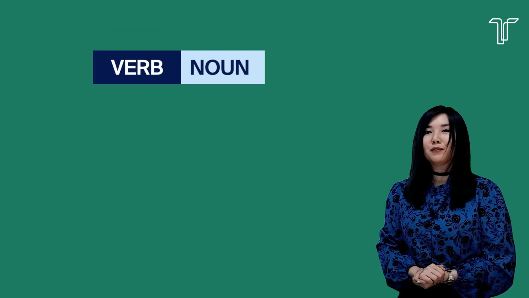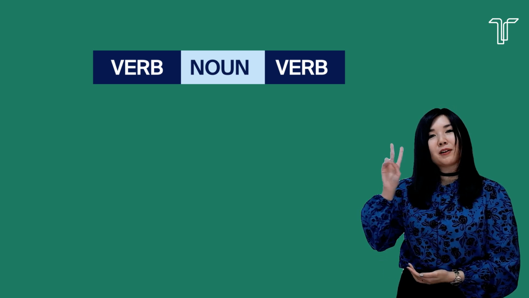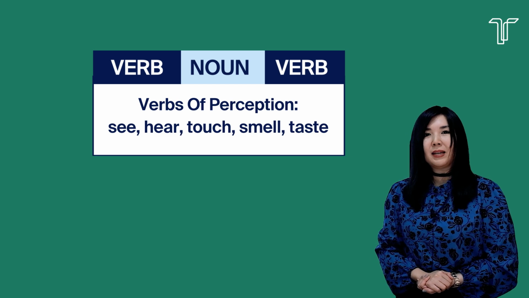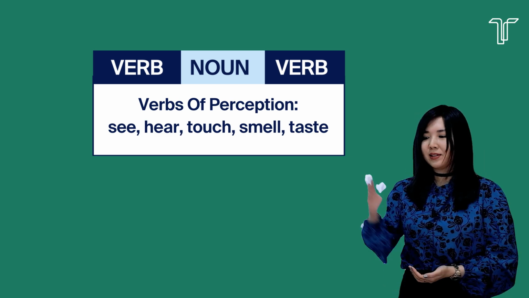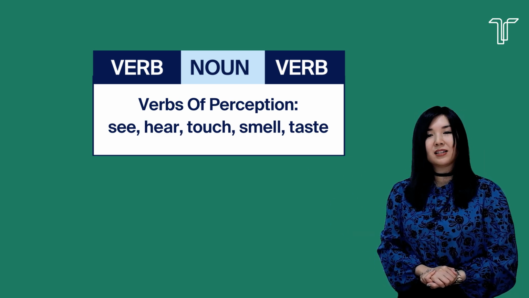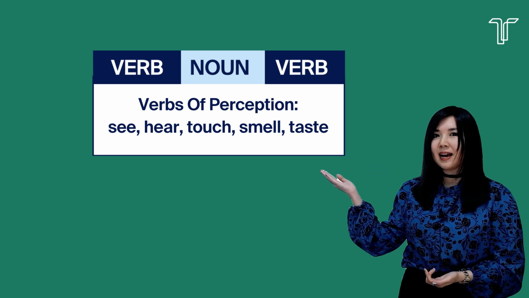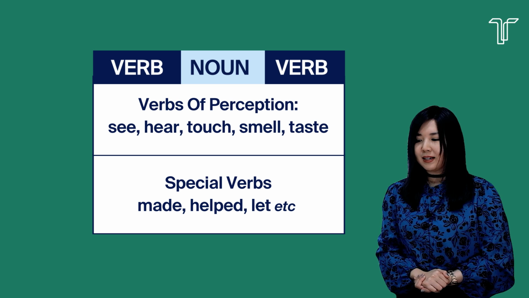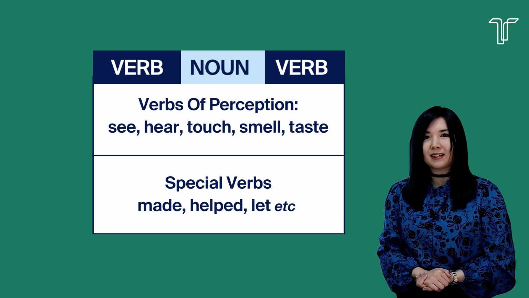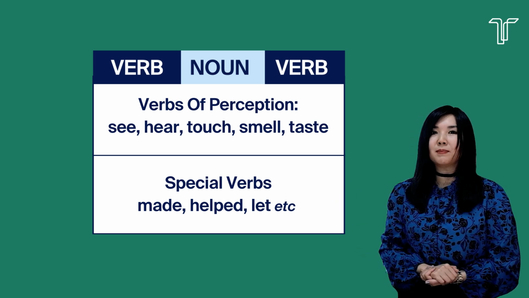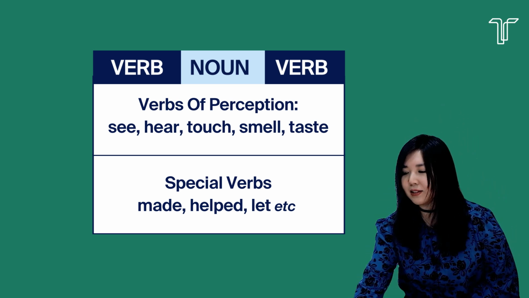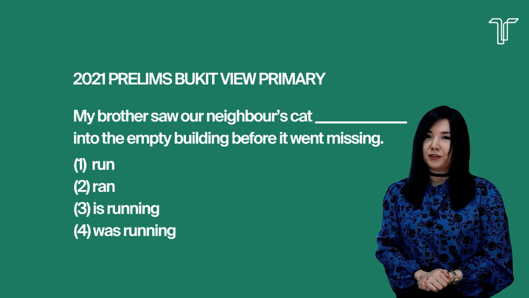For our last question type, we'll be covering questions that follow a verb-noun-verb arrangement. So there are 2 types of verb-noun-verb questions. Number 1, these verbs involve your verbs of perception, meaning it has something to do with your 5 senses. So see words like see, hear, touch, smell, taste. So they may be present tense or past tense in the question. And then you also have your special verbs like made, helped, led. So you need to remember your list of special verbs so that you can spot them and get the answer correct. So let's look at the first question from Bukit View Primary.